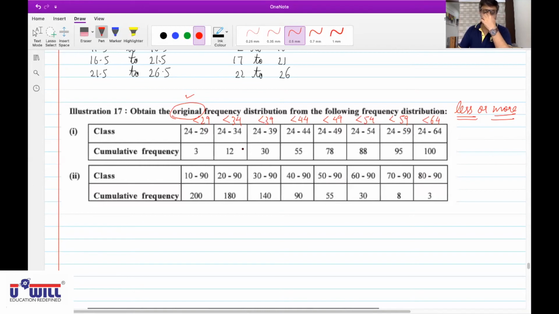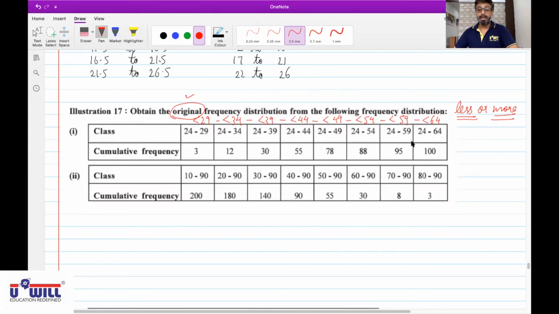First class 24 to 29, then 29 to 34, then 34 to 39, 39 to 44, 44 to 49, 49 to 54, 54 to 59, 59 to 64. Very good. Mute yourself.